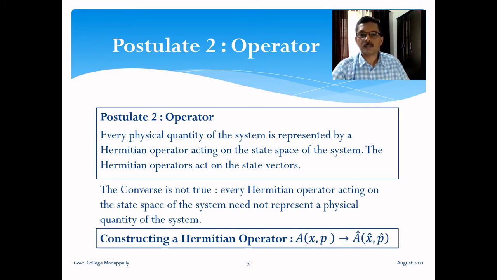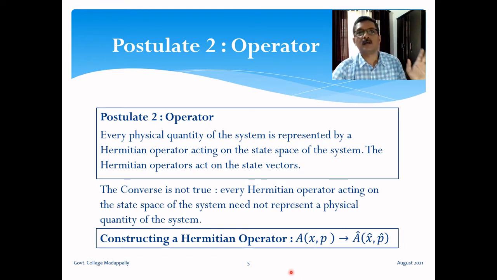And how do we construct a Hermitian operator? Here it is given, there is a method of constructing a Hermitian operator. If a physical quantity has a classical counterpart, for example kinetic energy, momentum, total energy, potential energy, in this sense position, momentum, etc. In this sense, if a physical quantity has a classical counterpart, that means if a physical quantity can be expressed as a function of position and momentum.